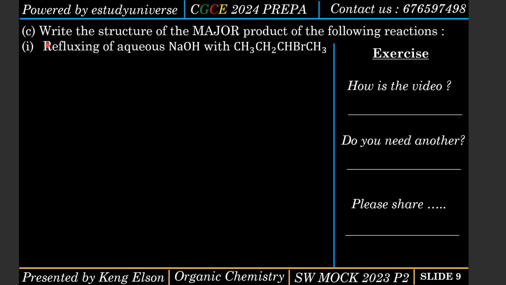Okay, so we are with slide 9. We have 3 more slides to go. Write the structure of the major product of the following reactions. I've not read this because I believe you guys can read it.